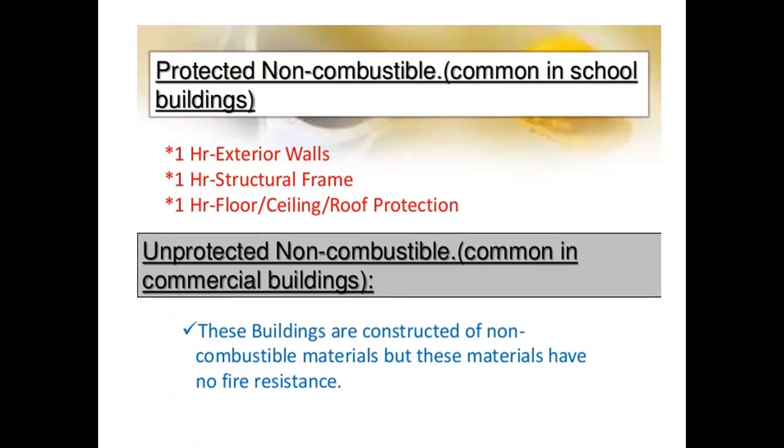Like those common in school buildings, how many hours are they protected? By 1 hour for exterior walls, 1 hour for structural frames, and 1 hour for floor, ceiling, and roof protection. Unprotected non-combustible: these buildings are constructed of non-combustible materials, but these materials have no fire resistance. Commercial buildings have no fire resistance.